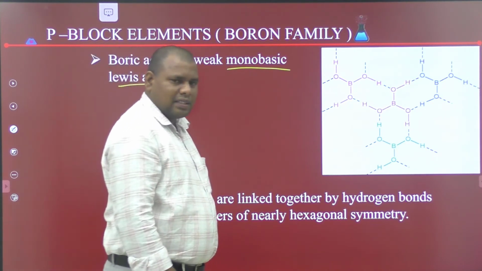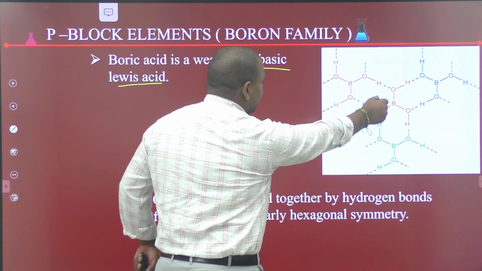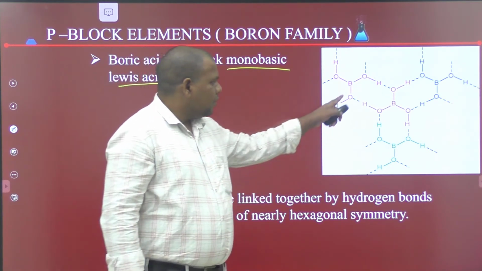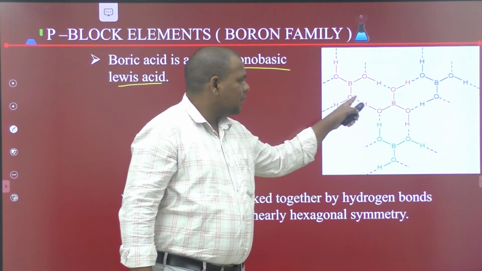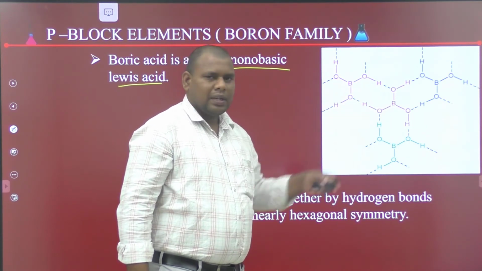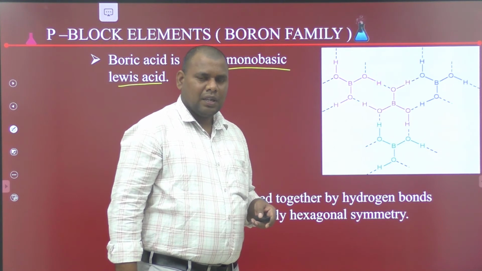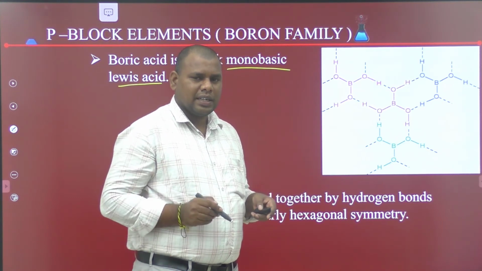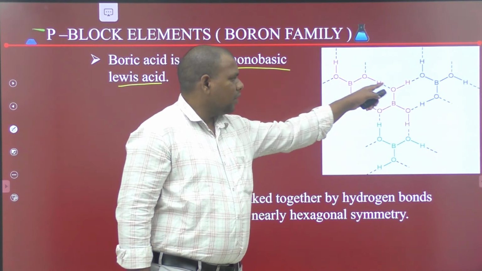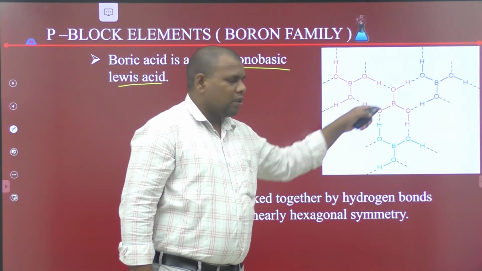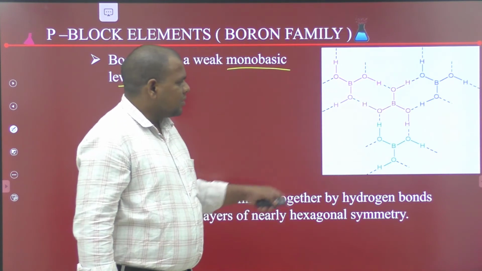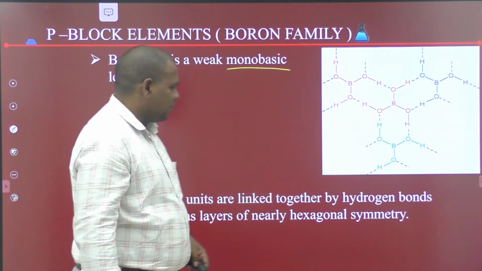In the hexagonal rings, a total of 8 atoms are present. Out of 8, 4 are oxygens, 2 are borons, and 2 are hydrogens. This is the structure of boric acid.